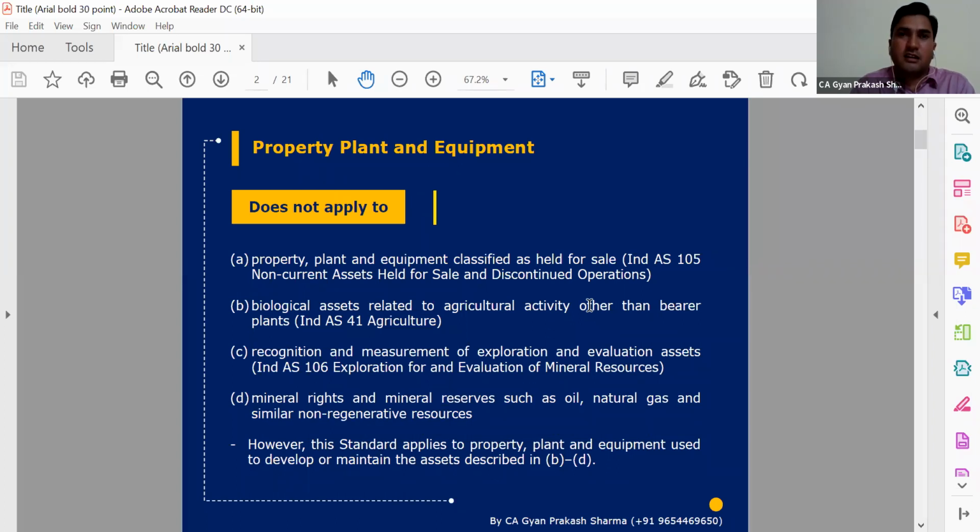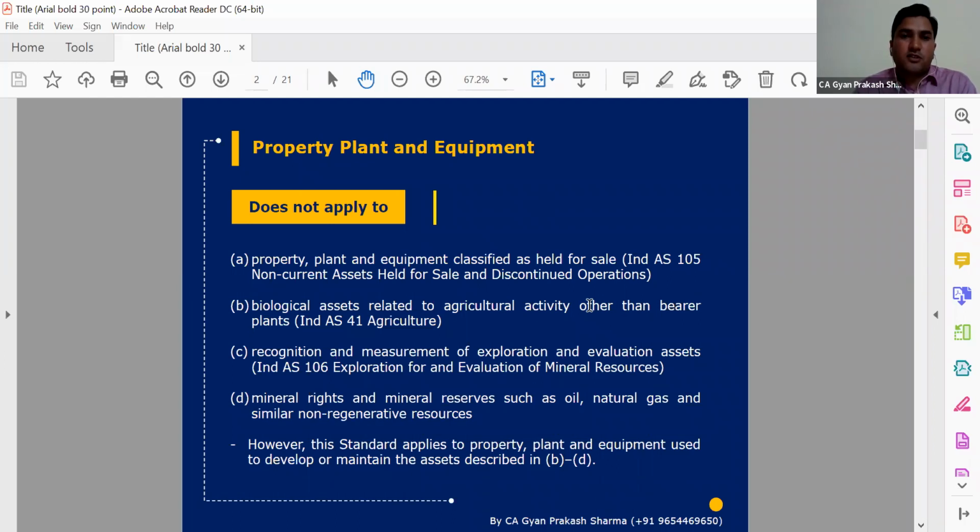Like earlier we had EAC, Expert Advisory Committee opinions. In the same way, when any organization or industry faces any difficulty, some ITFG have also been issued by the institute. So apart from Ind-AS, we should also refer to ITFG and educational material for better understanding. Here today, we are going to discuss the provisions of Ind-AS which have been issued by the ministry.